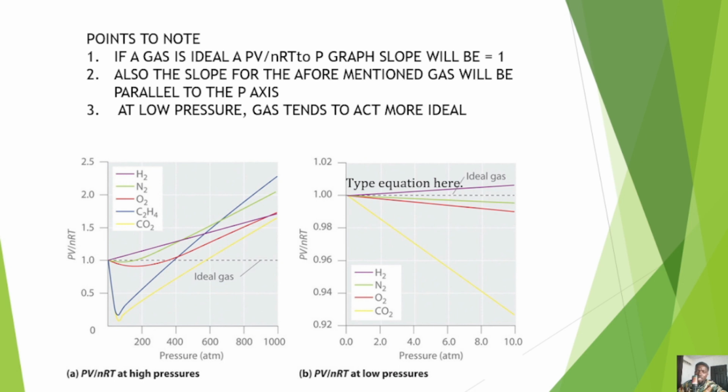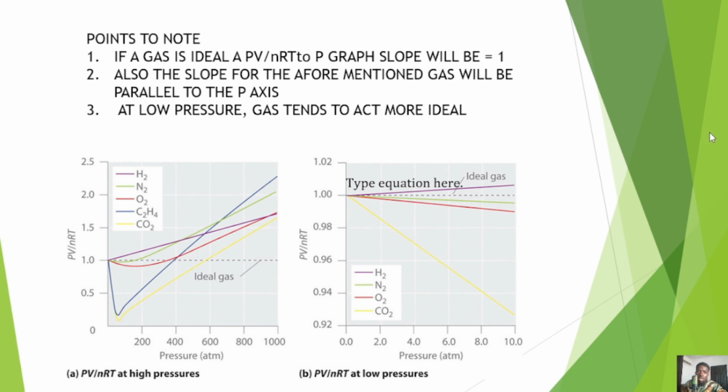If a gas is ideal, the PV over nRT to P graph slope will be equals 1. This PV over nRT is what we call compressibility factor. Once it is 1, the gas is ideal, which means that if the compressibility factor is not 1, the gas is not ideal.